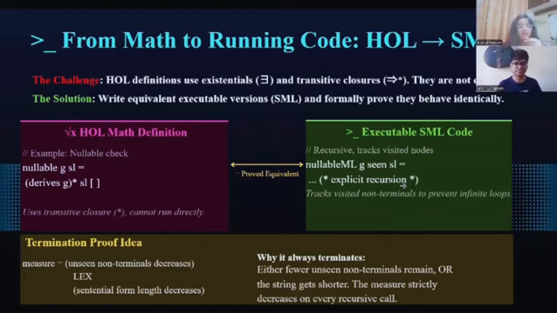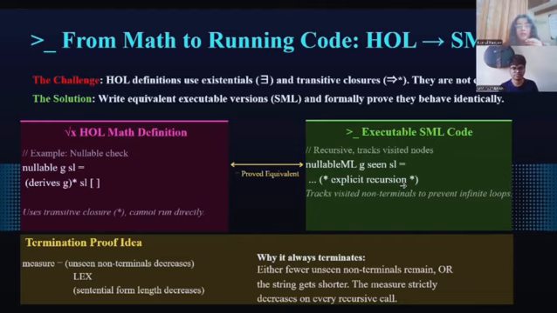The executable version, called nullable ML, works by explicit recursion. It checks each symbol in the sentential form, and when it hits a non terminal, it recursively checks all its right hand sides. To prevent infinite loops from circular grammar rules, it tracks a seen list of non terminals already visited. Proving termination required a lexicographic measure.